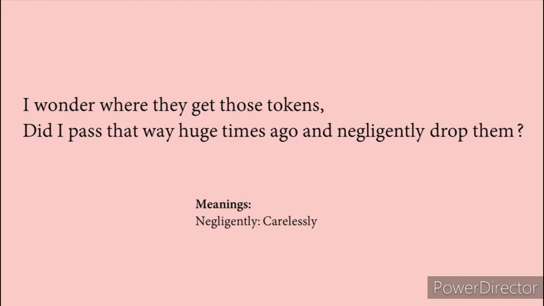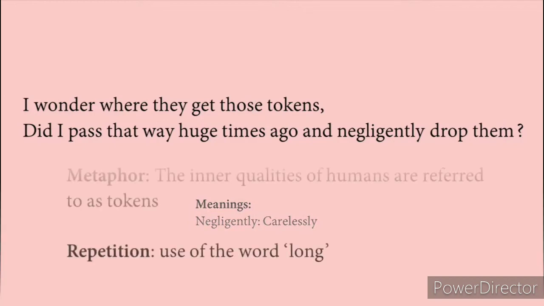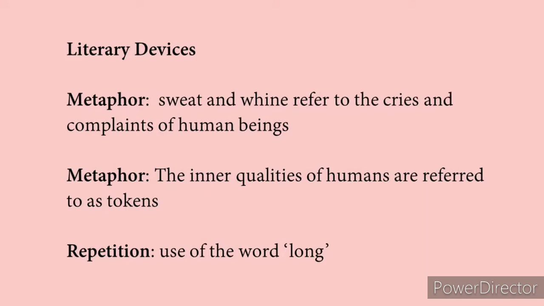The qualities that were found in human beings in the past, like innocence, kindness, truthfulness, are now seen in animals. The poet wonders that humans gave up these qualities and they have been passed on to the animals. Now let's see the literary devices used in the poetry.